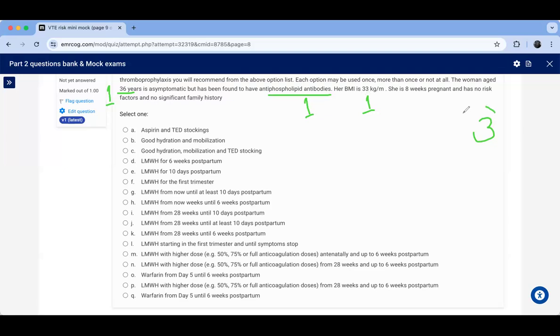So the total score is 3, and 3 equals low molecular weight heparin from 28 weeks until 6 weeks postpartum, right? Yes, okay, and the option is here. Low molecular weight heparin from 28 until 6 weeks postpartum, right? So see how easy it is? It's very easy, right?